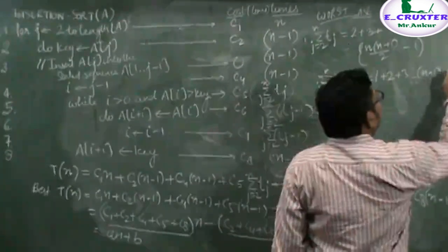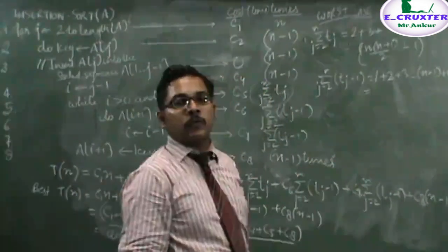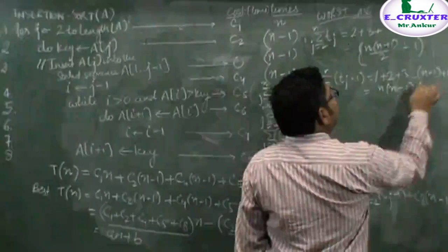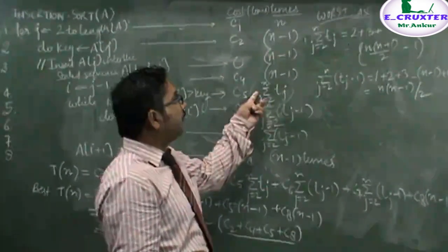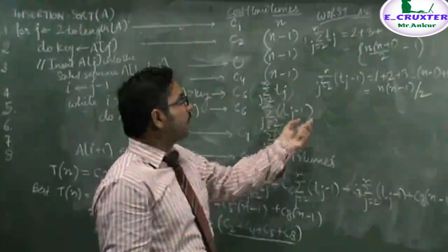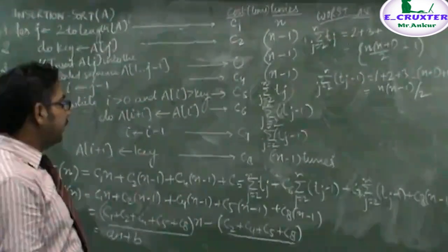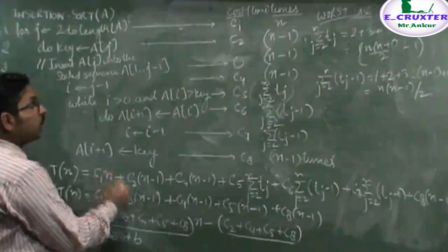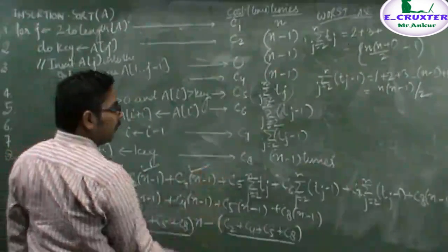Then just adding n and subtracting n, and when you solve it, you will get the result n(n-1)/2. Okay, in place of this we will replace it by this, and we will replace this by this in the worst case. And when we put these results in this equation, then in the worst case this will be the same, this will be the same.